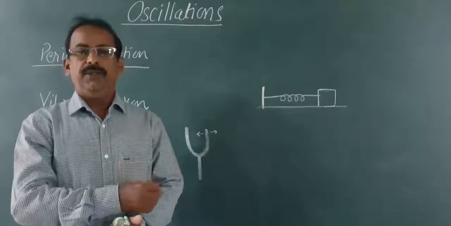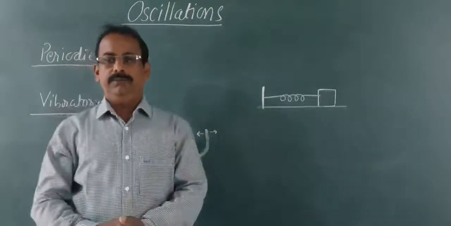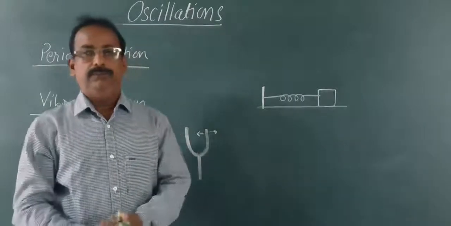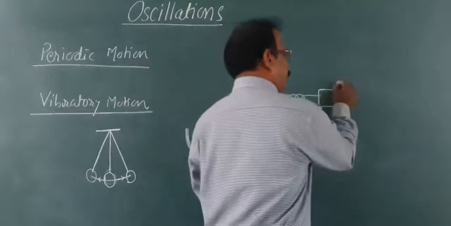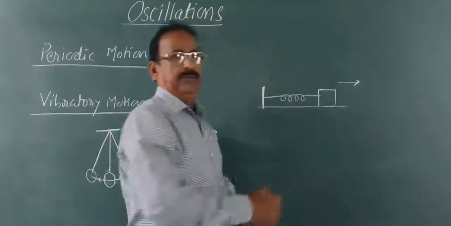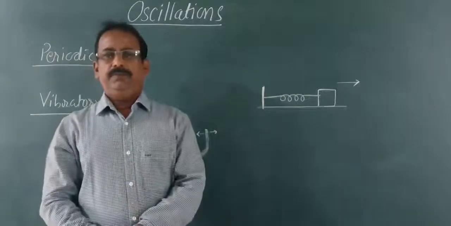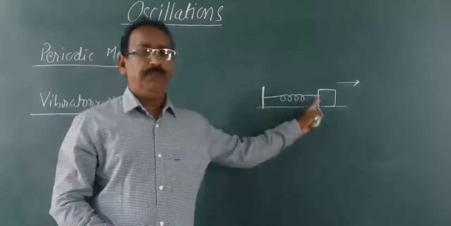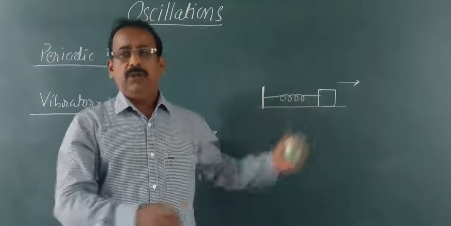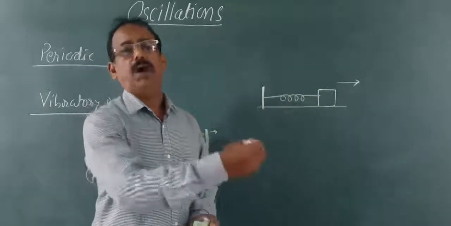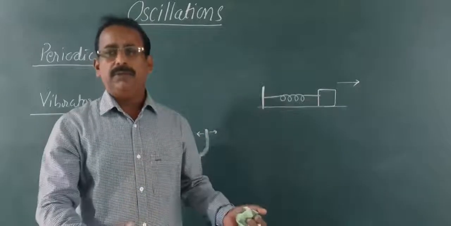The other end of the spring is fixed to the wall. Now, this is its mean position. This is its rest position. Now we stretch that block towards the right side and then release.